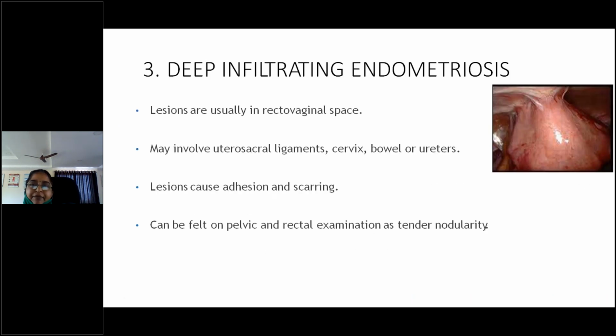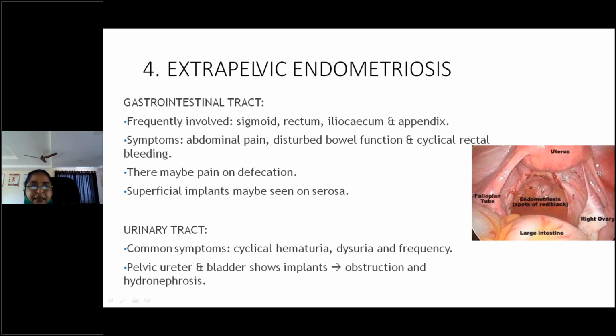Already I told you there will be deep infiltrating endometriosis, which may involve the uterosacral ligament, cervix, bowel, ureter. Lesions cause adhesion and scarring. Okay. Extrapelvic endometriosis: sigmoid, rectum, ileocecum, and appendix. All this can be involved.